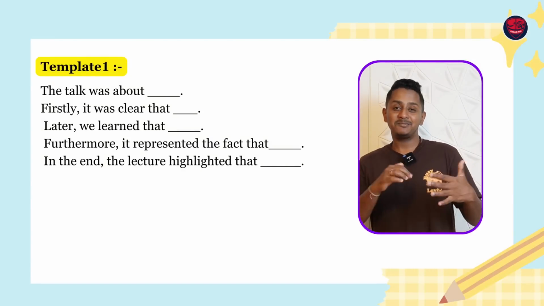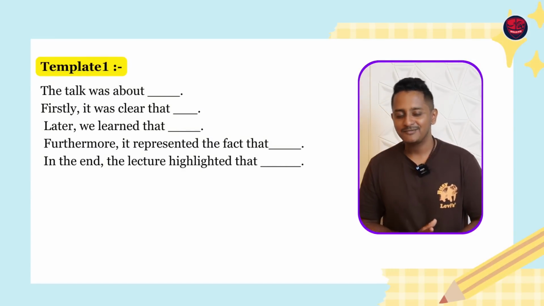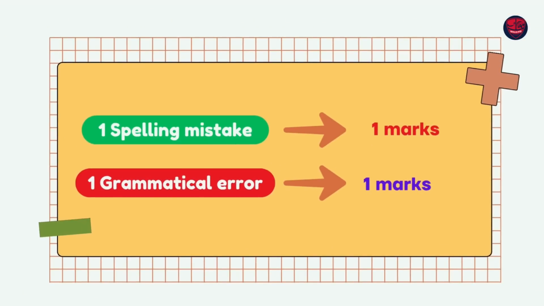The speaker told, here the speaker explained. Something of this can definitely be used. Even after using this and writing 4 phrases, why are my marks less? Probably you're making spelling mistakes when you're typing. 1 spelling mistake, 1 mark you're going to lose. 1 grammar mistake, 1 mark you're going to lose. 3 to 4 or 4 to 5 phrases is mandatory for PTE Academic. For PTE Core, it's hardly between 20 to 30 words. So at least 2 phrases or 2 to 3 phrases you got to write.